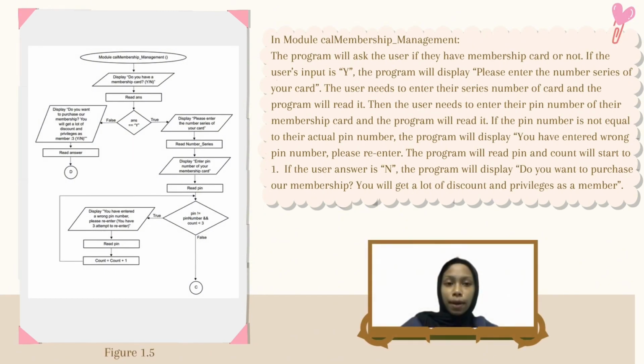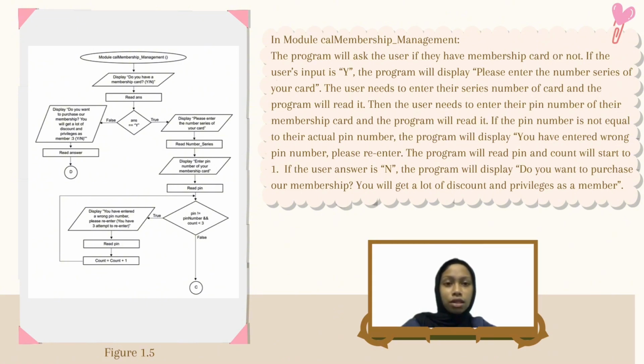In module call membership management, the program will ask the user if they have a membership card or not. If the user's input is Y, the program will display please enter the number series of your card. The user needs to enter the series number of the card and the program will read it. Then the user needs to enter the PIN number of the membership card and the program will read it. If the PIN number is not equal to their actual PIN number, the program will display you have entered wrong PIN number. Please re-enter. The program will read the PIN and the count will start at 1.